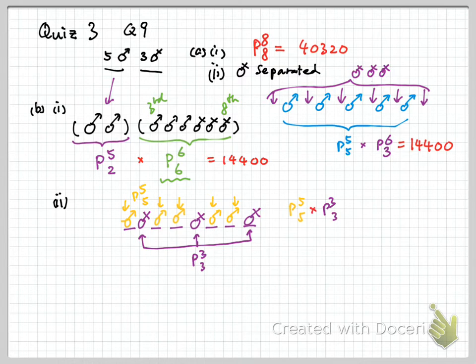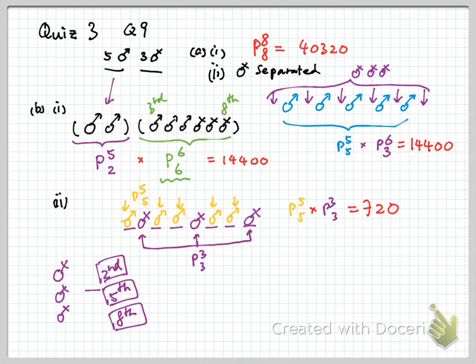Alright, and the answer goes to 720. Now, on the other hand, you can have a change of perspective. You have these three actresses, and you have three tickets. We have a ticket called the second chair, the fifth chair, and the eighth chair. So it is giving the free tickets to the three actresses.